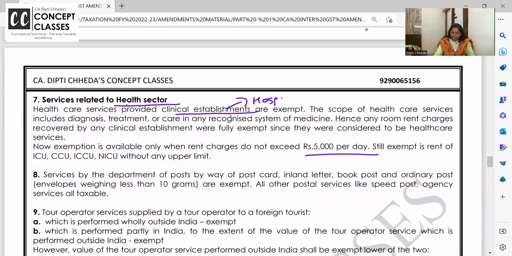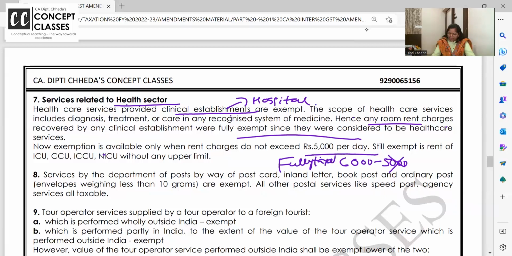Write down. Are you all having the printout or not? Clinical establishment is a hi-fi name, dear students, for hospitals. So room rent was completely exempt. Now it is exempt if the room rent is up to 5,000 per day. If it is 6,000, it's not that 5,000 is exempt. Fully taxable. I want you all to write this.